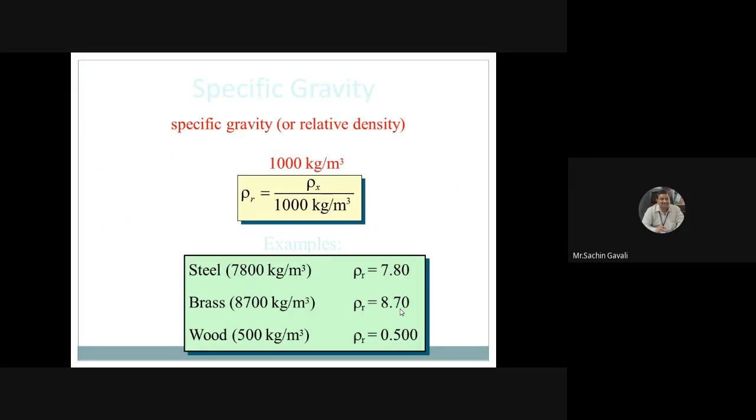Okay, now steel has a density of 7,800, and the relative density or specific gravity is coming as rho divided by 1000. So 7,800 divided by 1000.